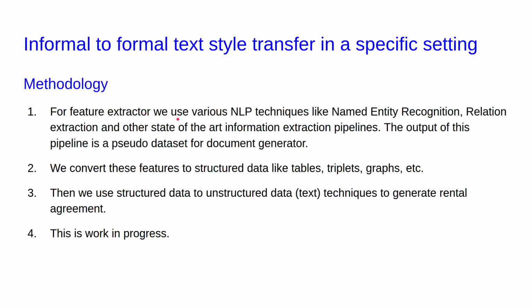For the feature extractor, we use various NLP techniques like named entity recognition, relation extraction, and other state-of-the-art information extraction pipelines. The output of this pipeline is a pseudo dataset for the document generator. We convert these features to structured data like tables, triplets, graphs, etc. Then we use structured data to unstructured data, that is text, techniques to generate the rental agreement. This is a work in progress.